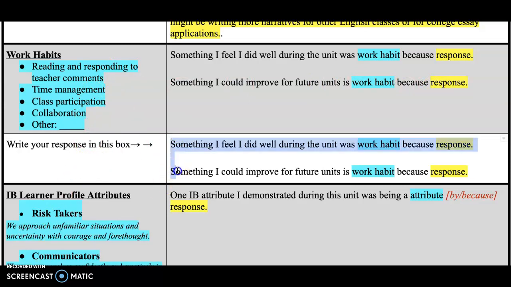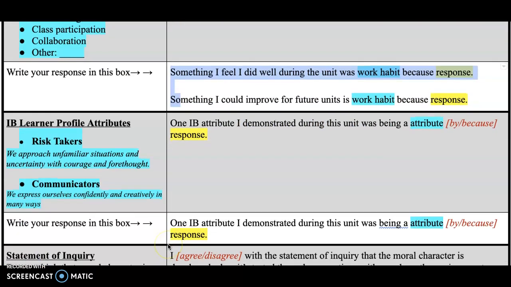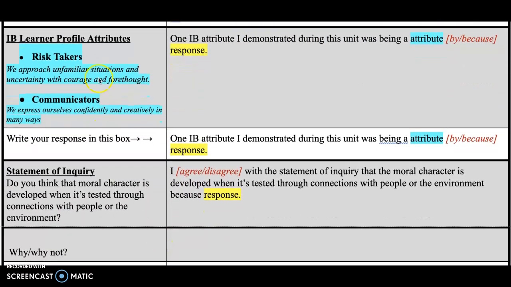Again, you're going to complete in this box here. Coming down to the next topic, it's learner profile, IB learner profile attributes. The two for this unit, the focus were risk takers and communicators, and you need to complete this frame. One IB attribute I demonstrated during the unit was being a, and you can say risk taker or communicator, and explain why.